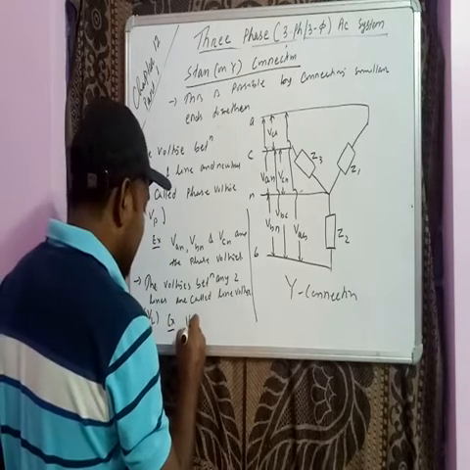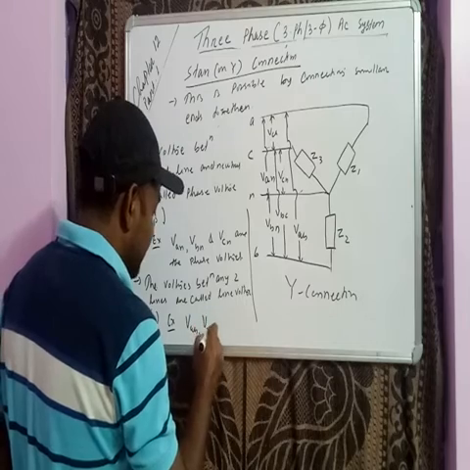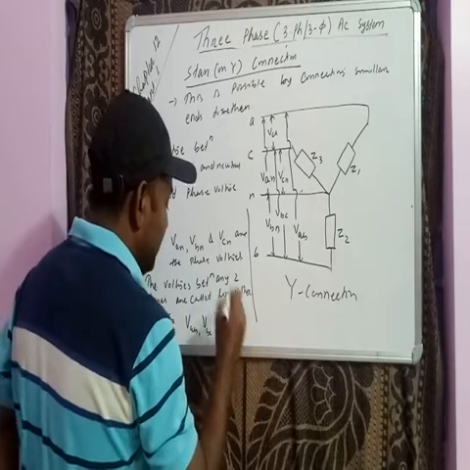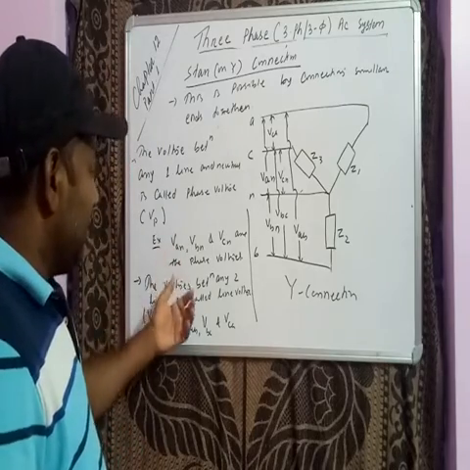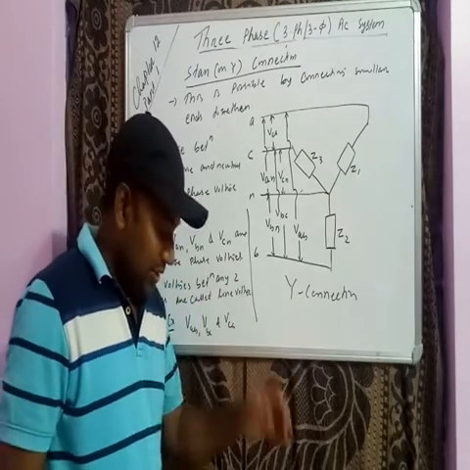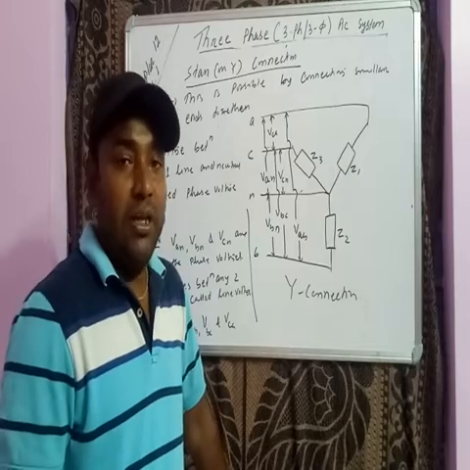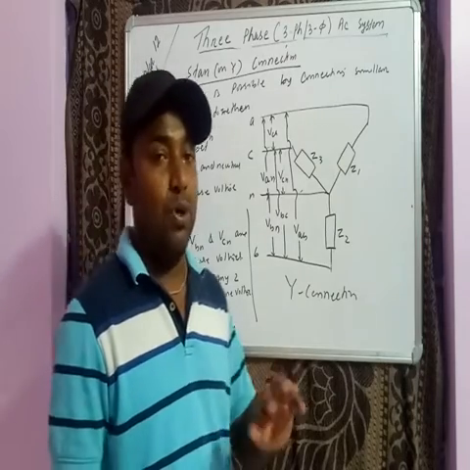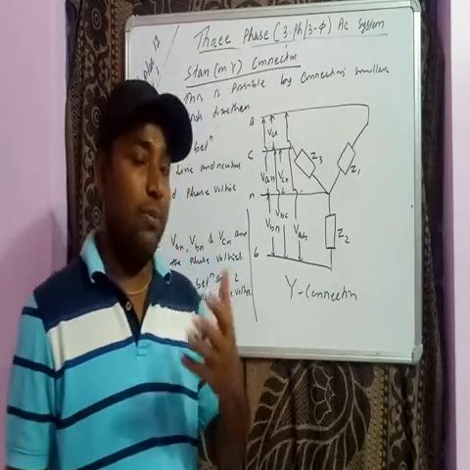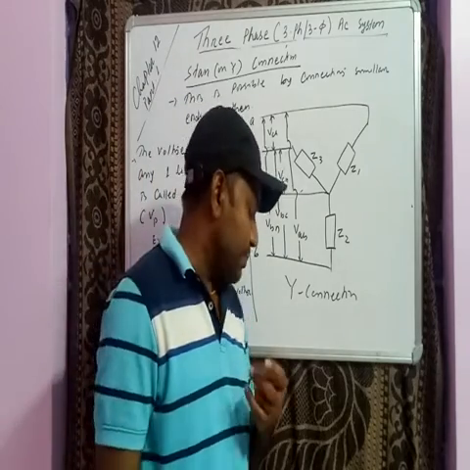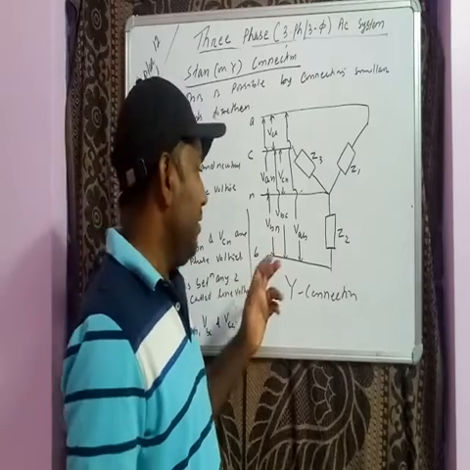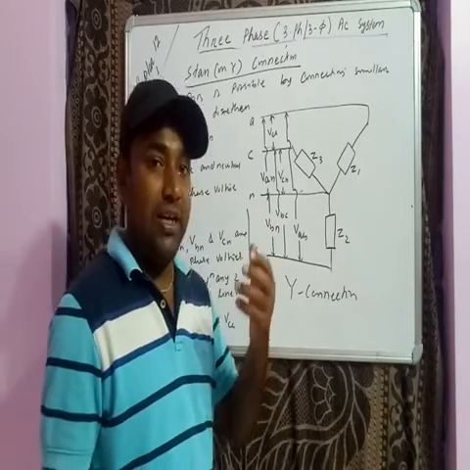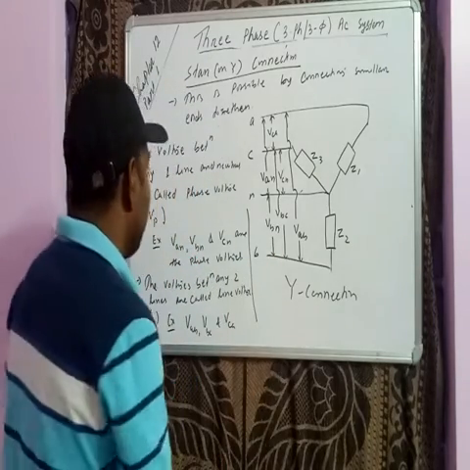Examples in this case are VAB, VBC and VCA, right? So line voltage and phase voltage. So in case of a three-phase system, there are two types of voltage. One is line voltage, one is phase voltage. Everybody must have heard about that. So line voltage is between any two lines, phase voltage is between any one line and neutral.